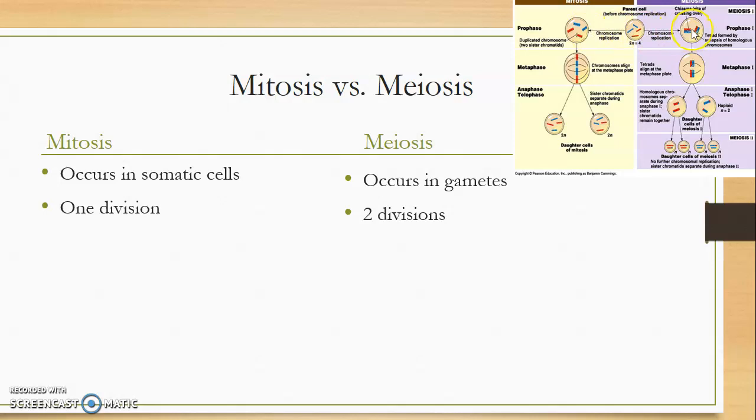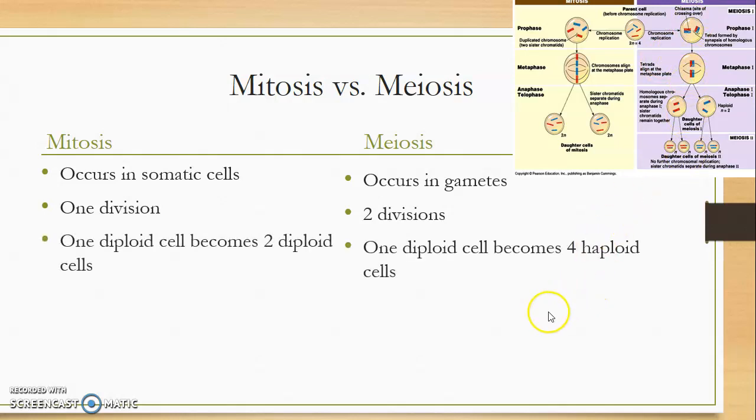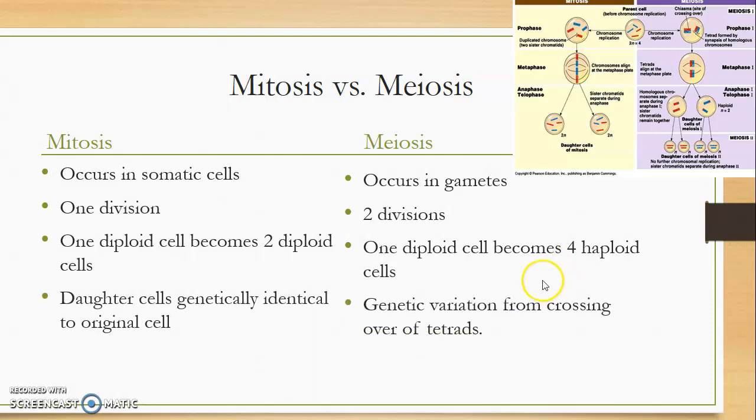In meiosis, however, you get your first division, where you're going to get two cells which are going to be haploid, and then that's going to divide again, and you're going to get four new cells, which are going to have half the number of chromosomes of the original cell. So one division, two divisions. And that leads us to the next difference, which I pretty much just said: in mitosis, one diploid cell becomes two new diploid cells, and in meiosis, one diploid cell becomes four haploid cells. That's the big difference there, the number of cells that come out and their ploidy, the amount of chromosomes in there.